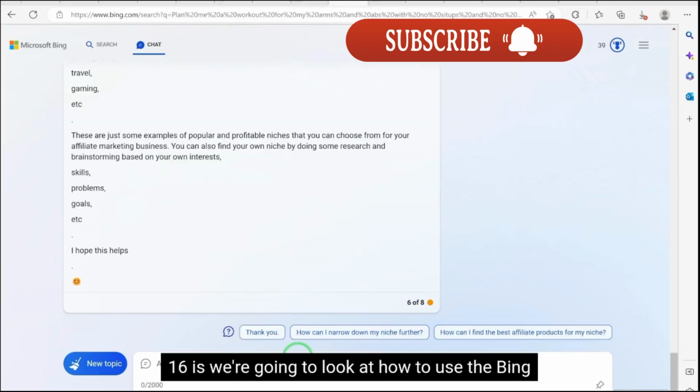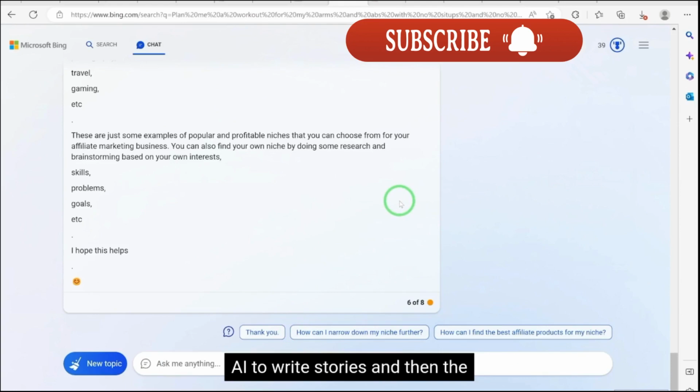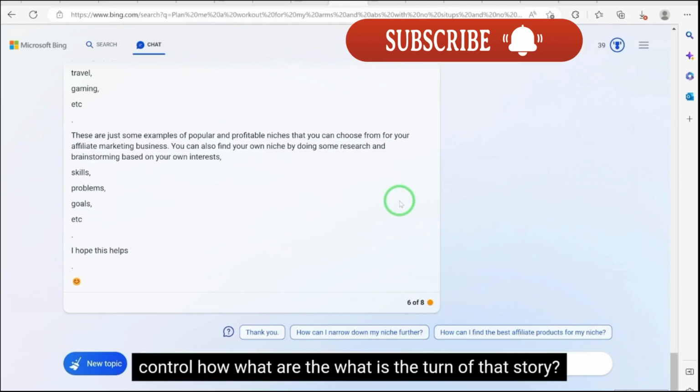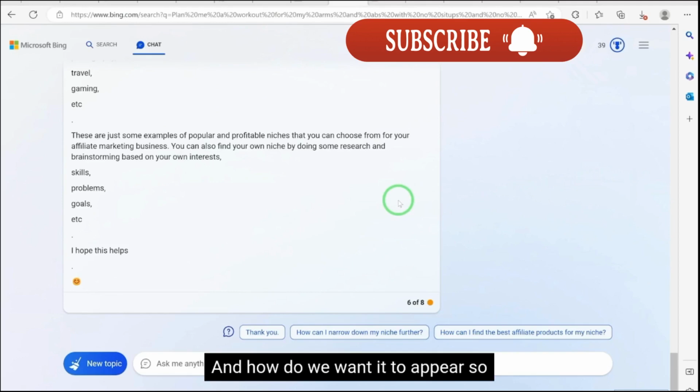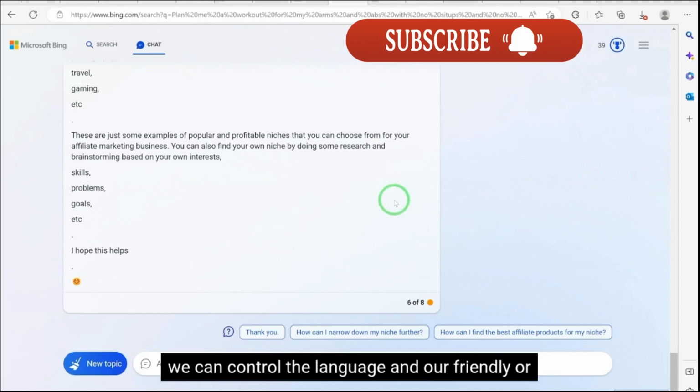Next thing is we are going to look at how to use the Bing AI to write stories and to control the tone of that story and how we want it to appear. So we can control the language and how friendly or otherwise we want the Bing AI to write the story for us.